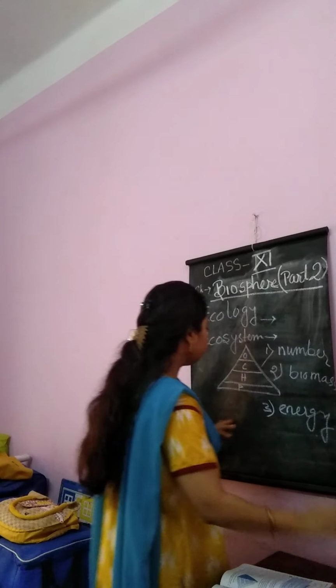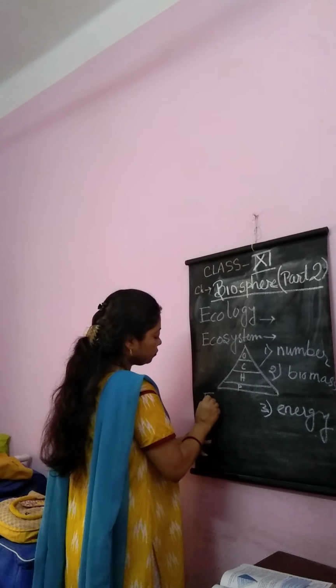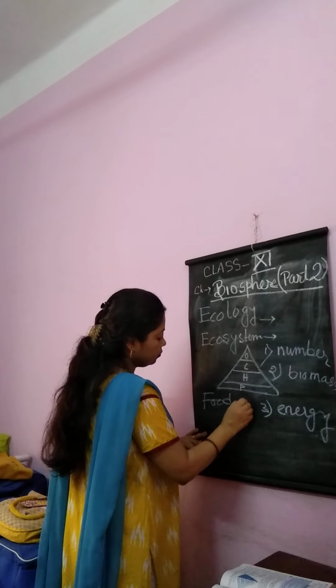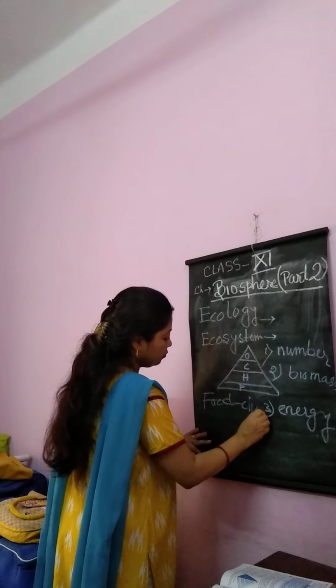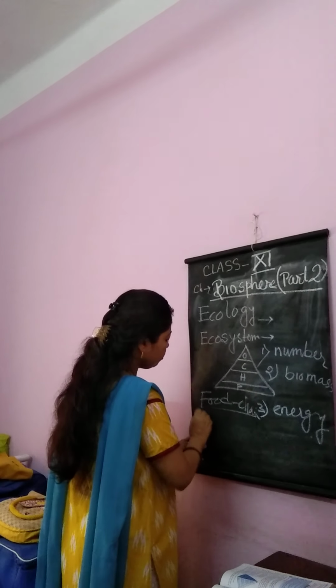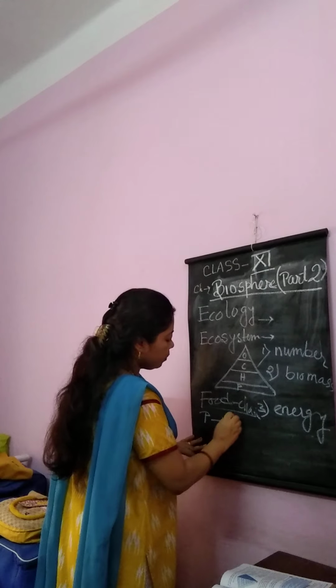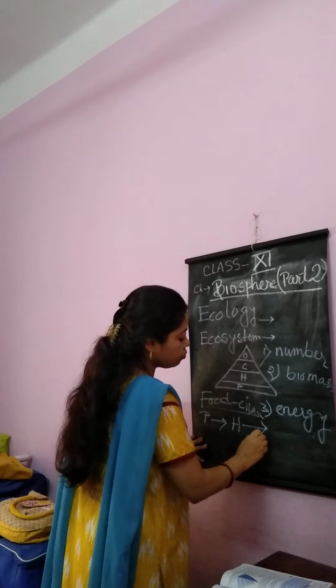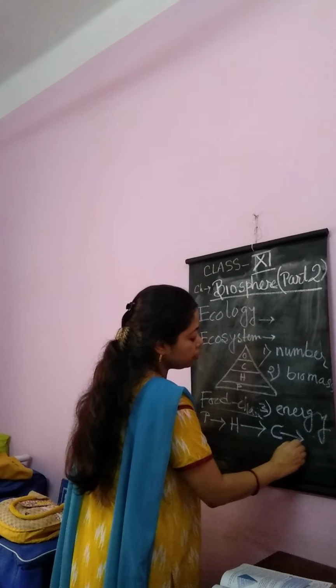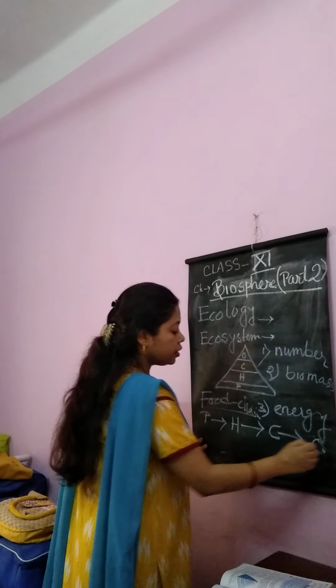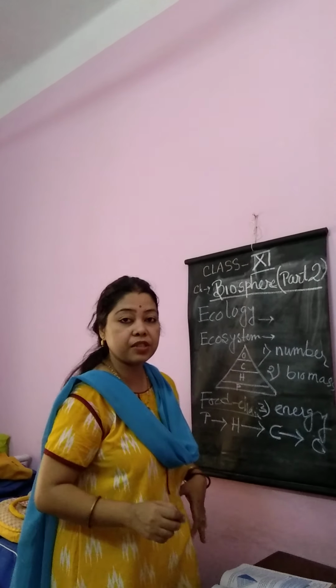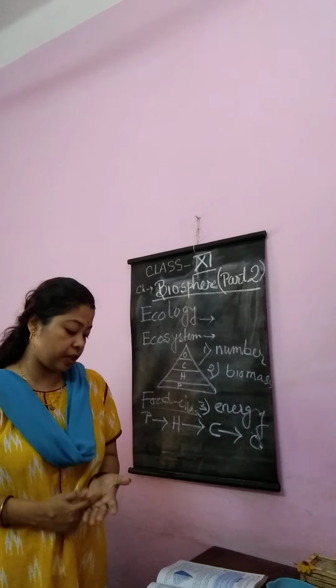So, food chain means from producer to herbivorous, herbivorous to carnivorous, carnivorous to omnivorous. In this way, the energy is transferred from one level to another. This is called a food chain.